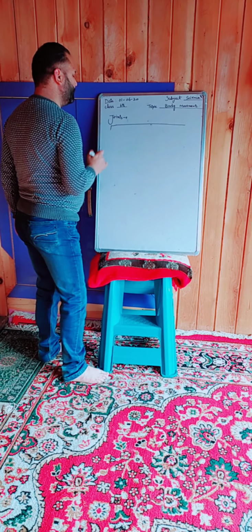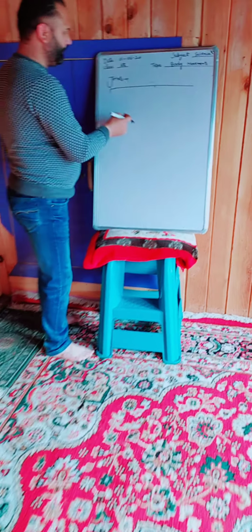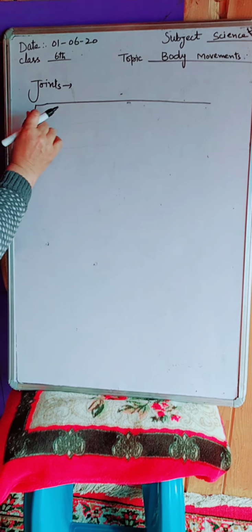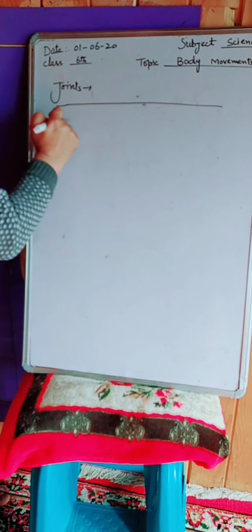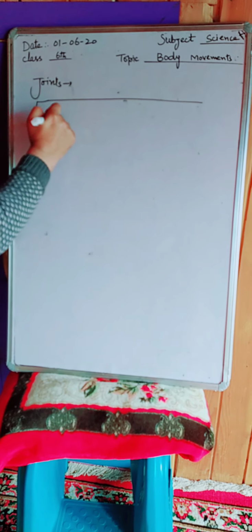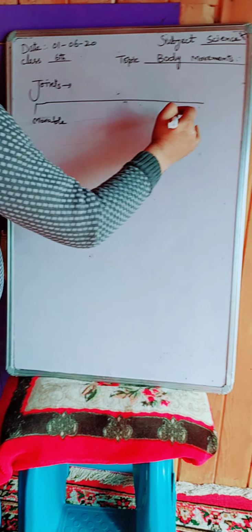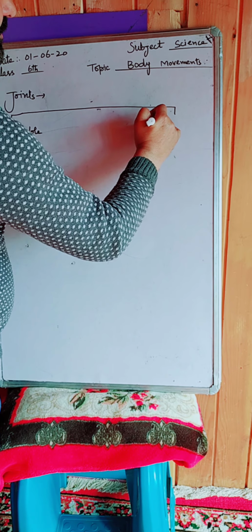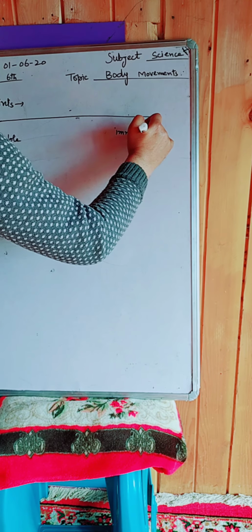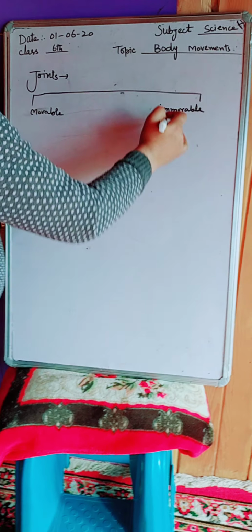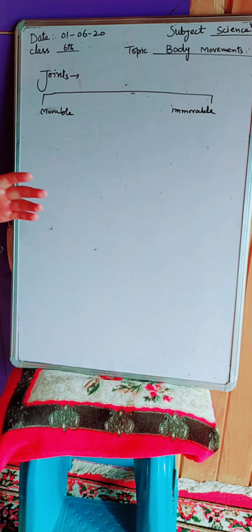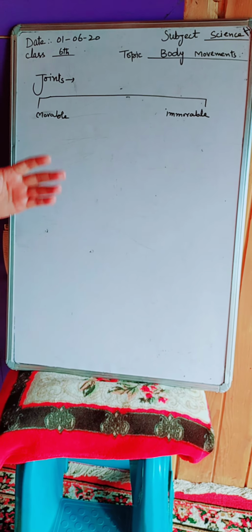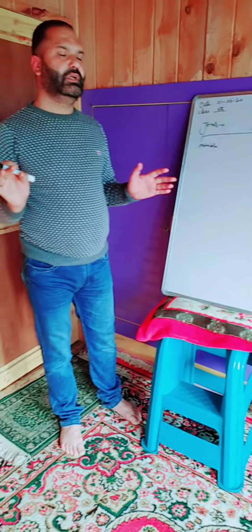See towards the whiteboard. They are movable, and second is immovable. Immovable means those joints which cannot move. They are present, they are a junction in your body, but they cannot move. They do not help any movement.